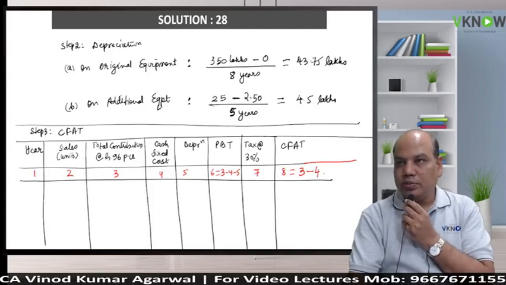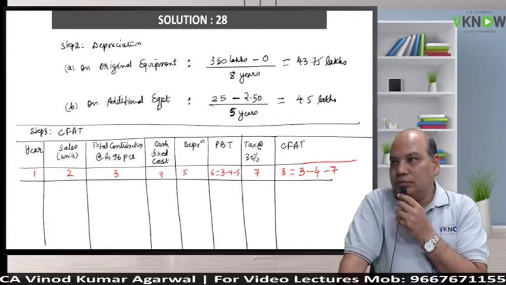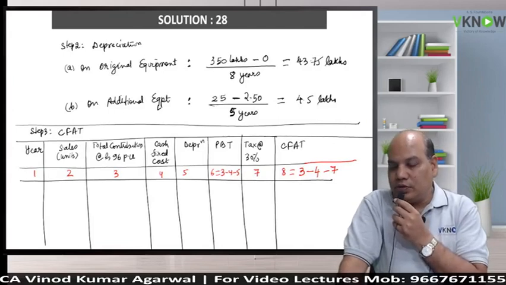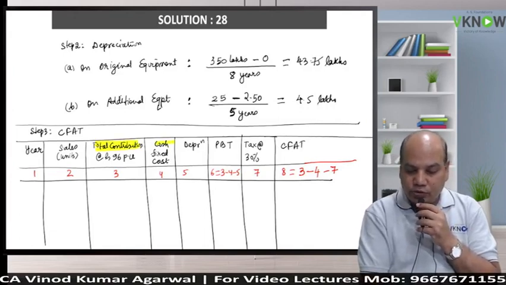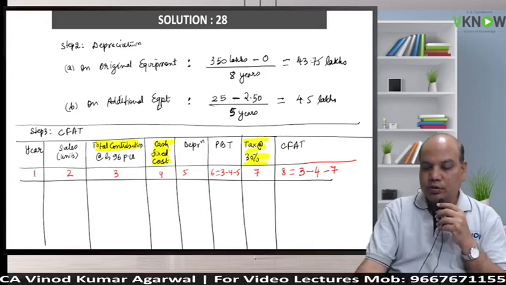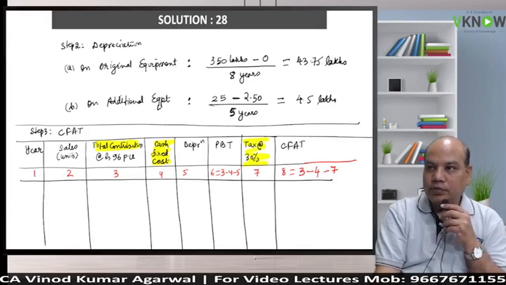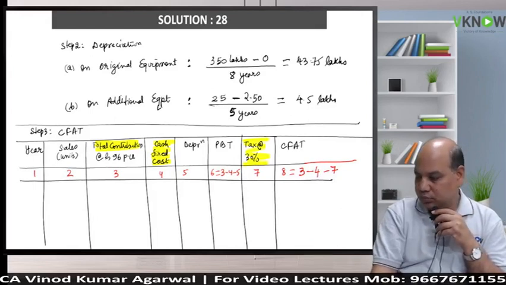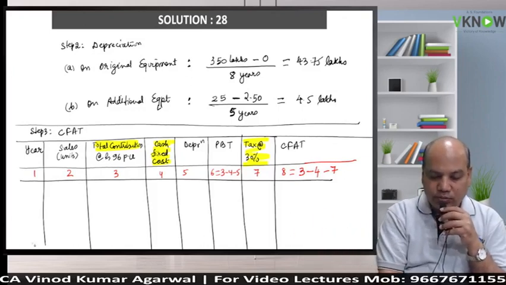Column number 5 is depreciation. Column number 6 is PBT. Column number 7 is tax outflow. So you will get CFAT. This is inflow column, this is outflow column, and this is outflow column. Or you can write, if you are interested, 6 minus 7 plus 5. If you are happy with that, you can write that also. Whatever helps you to understand better.